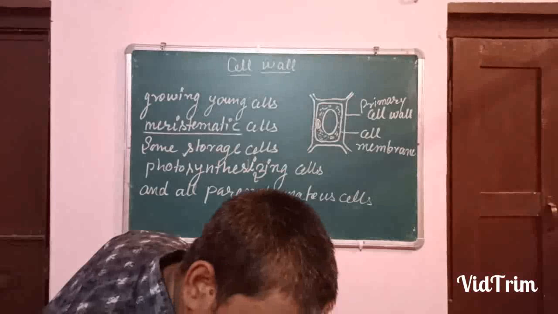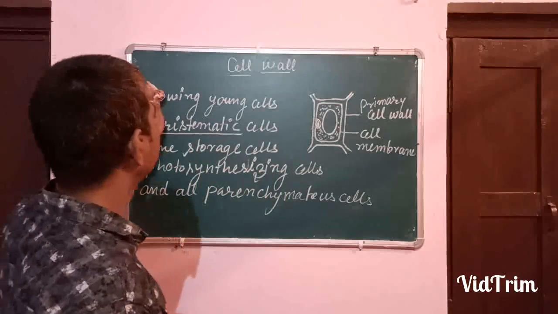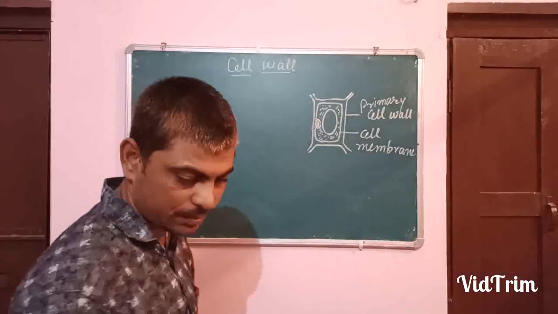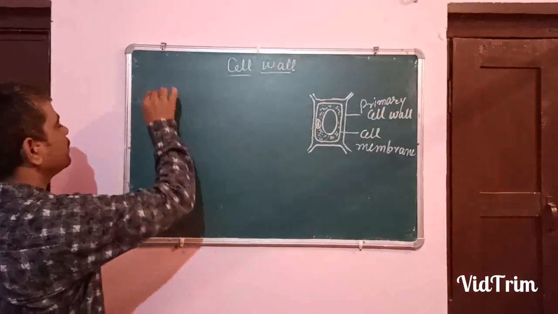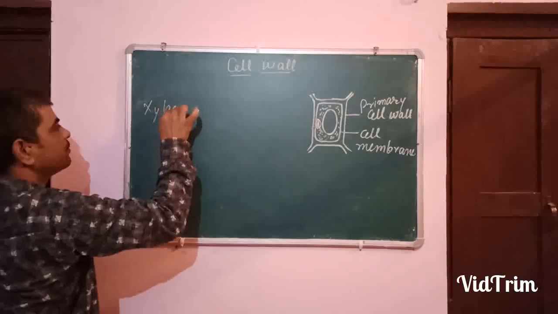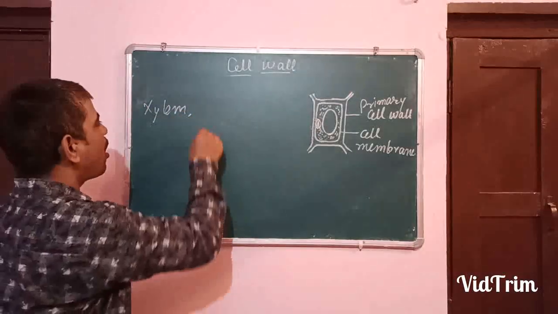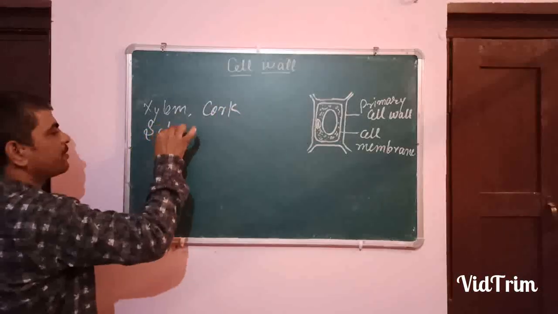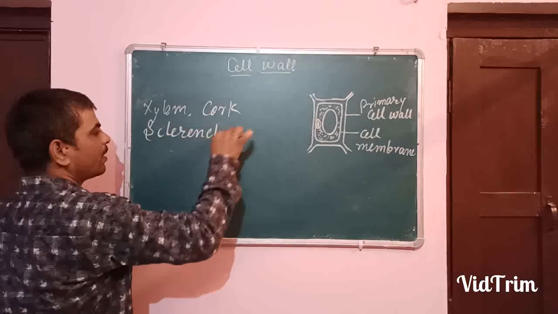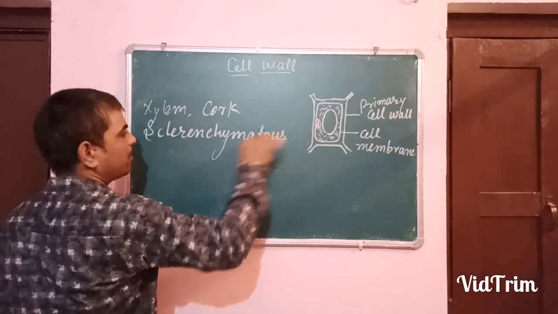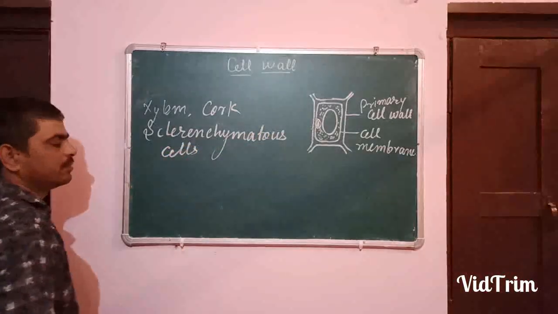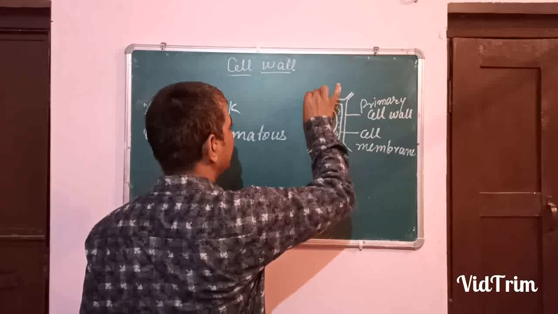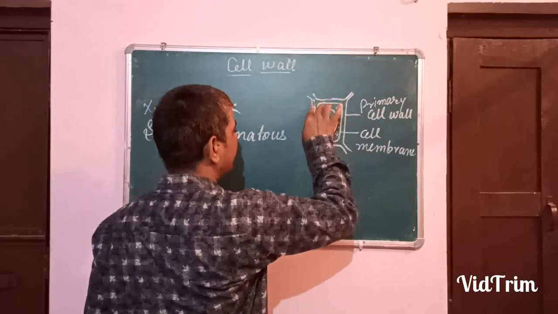Now, some cells like xylem, cork, sclerenchymatous cells, they all have an additional layer around it.